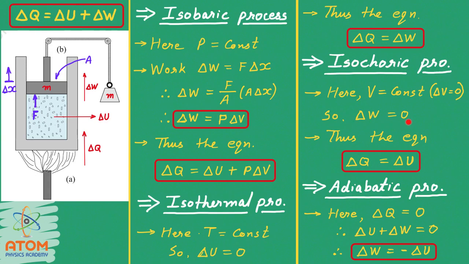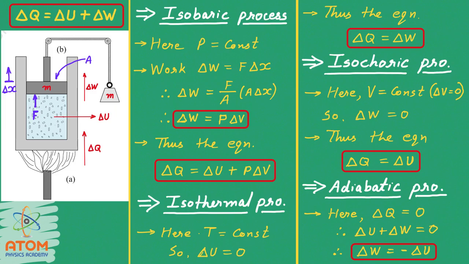So delta W will be equal to 0, and from that we can say the equation of first law of thermodynamics can be now written as delta Q is equal to delta U. That means whatever heat you supply to the system will directly increase the internal energy of the system.